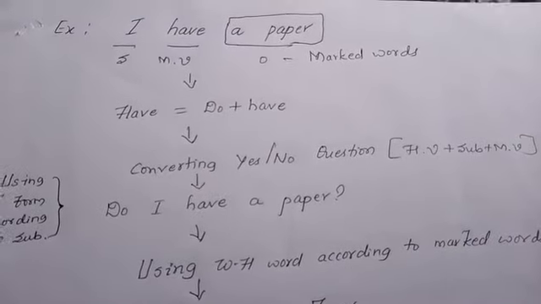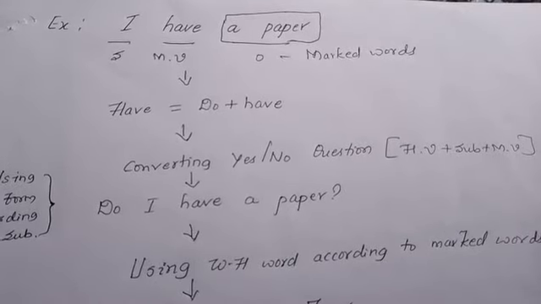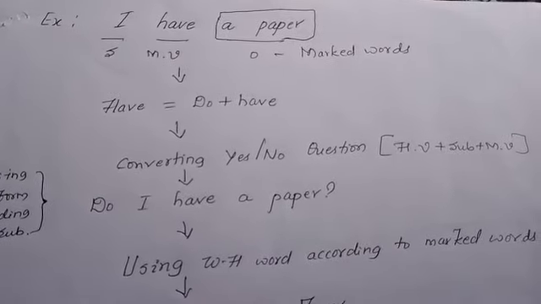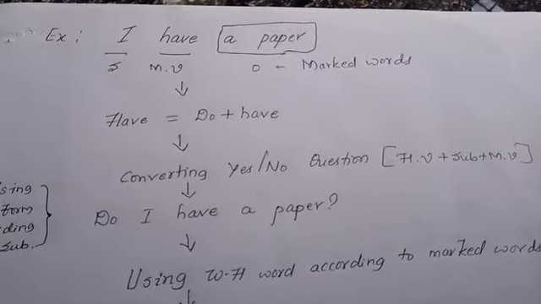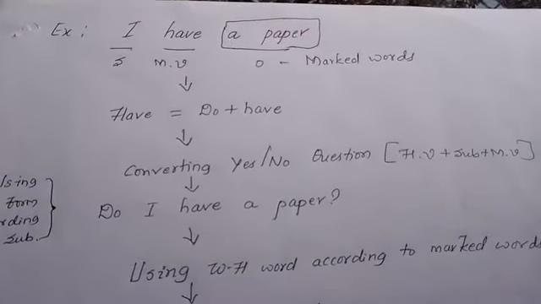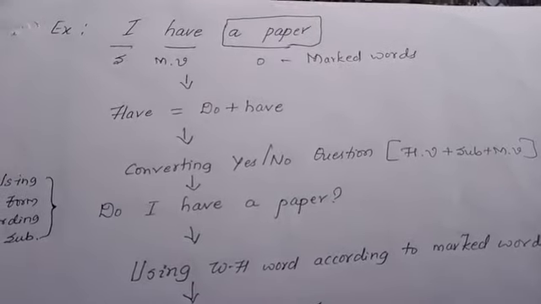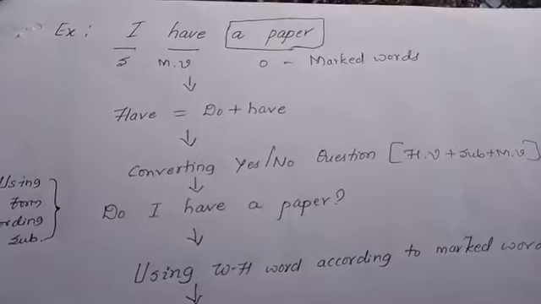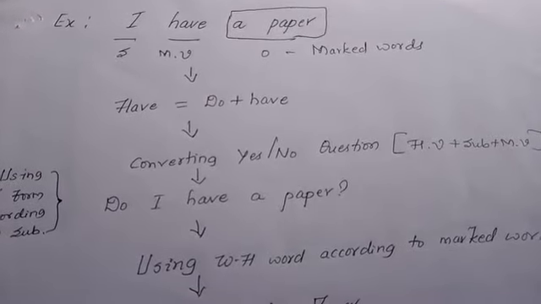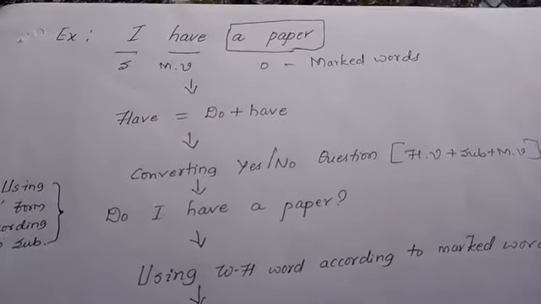I have a paper is in the present tense. That is what you need to understand first, because it is not simple present tense, present continuous tense, present perfect tense, or present perfect continuous tense. It is the present tense. And we become a little confused while framing questions for these kinds of examples.